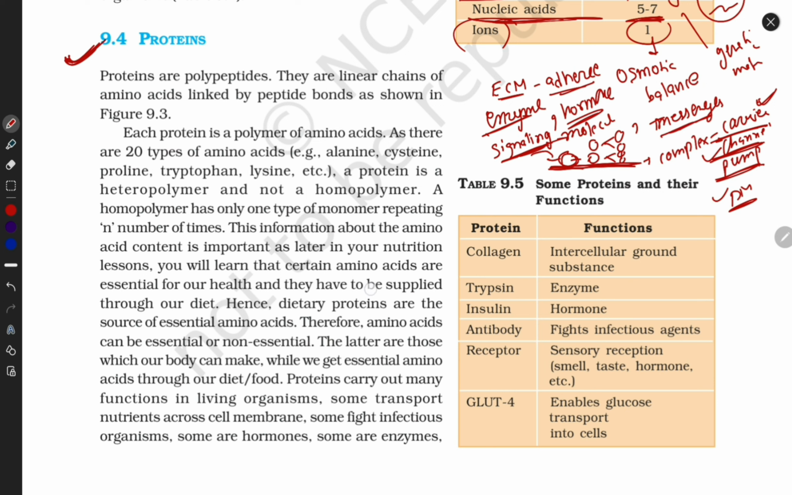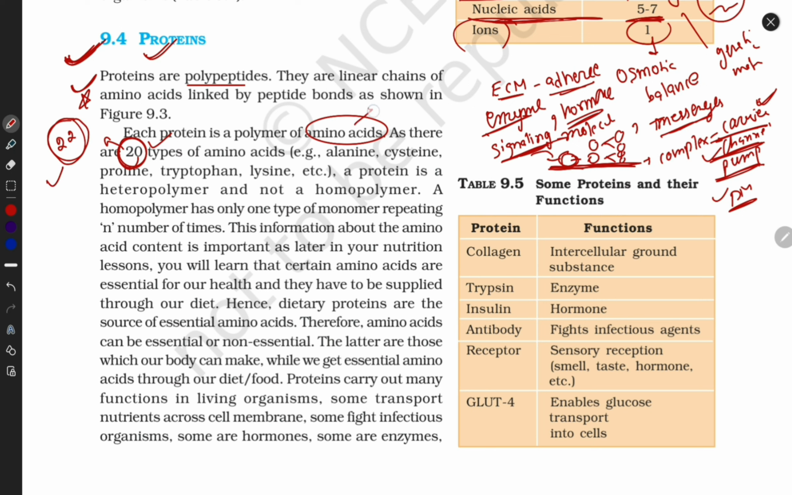Okay, let's start, guys. Proteins are polypeptides. This is the statement, guys. How will protein form? Protein is formed by amino acids. According to your NCERT, there are 20 types of amino acids which work in our body. But according to the latest research, now there are 22. But according to NCERT, if they ask the previous value, then you have to choose this option, and for the latest research, then you choose that.